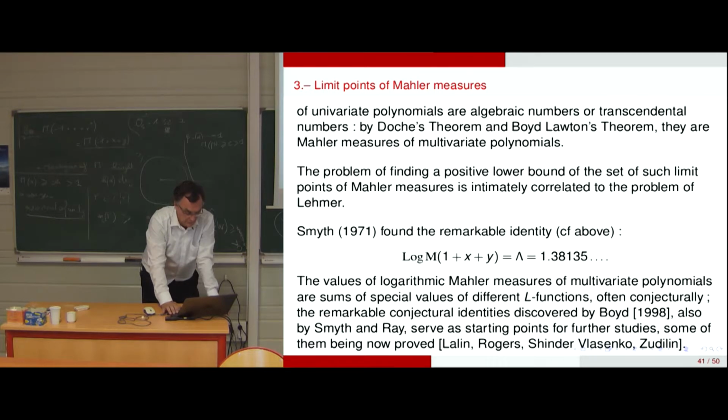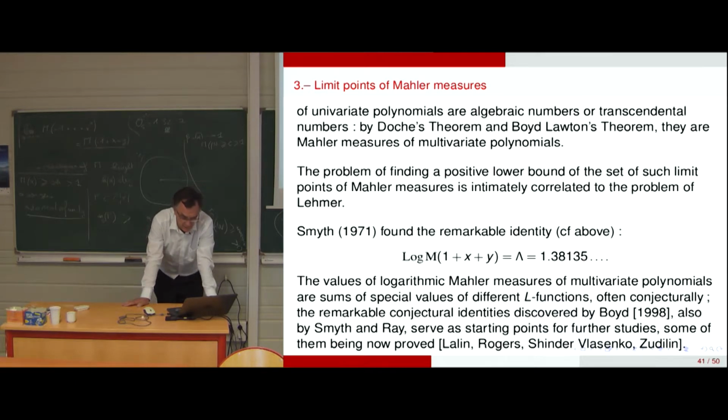So I would like to go back to the limit points of Mahler measures. So there is a Boyd-Lawton theorem. Christopher Deninger has also obtained a very interesting limit theorem in this sense with two variables.